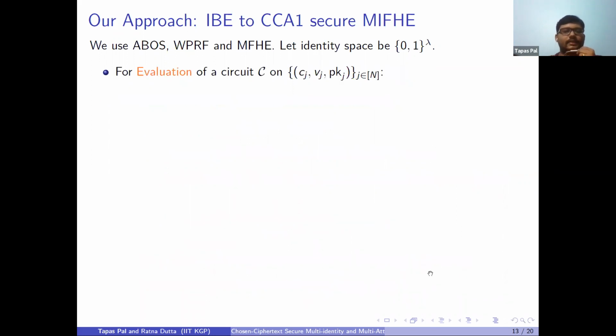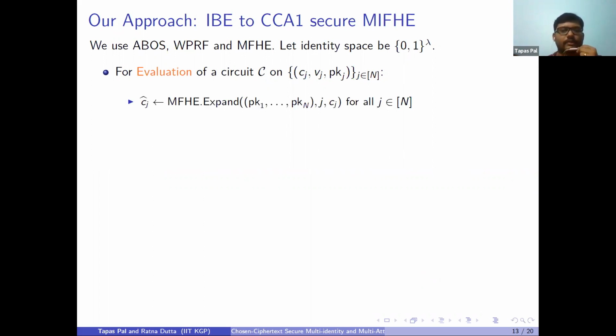So the next algorithm is the evaluation algorithm of MIFHE, in which we will be using the expand and evaluation algorithms of the underlying MFHE, multi-key FHE.